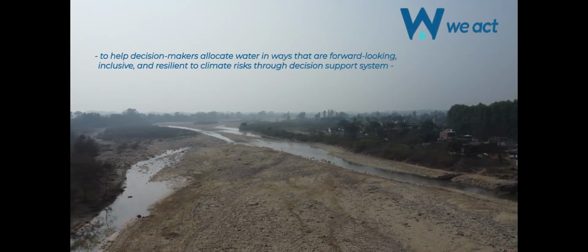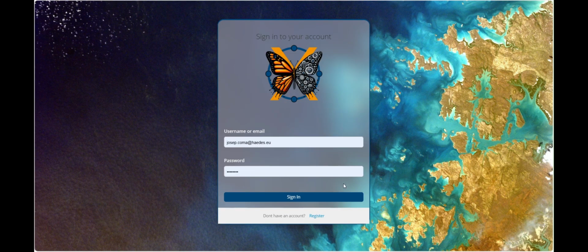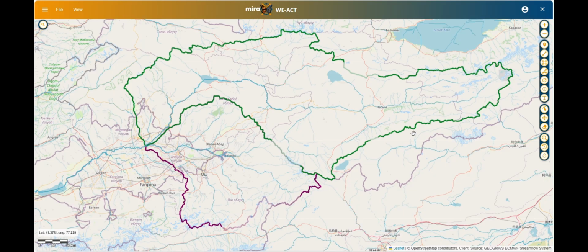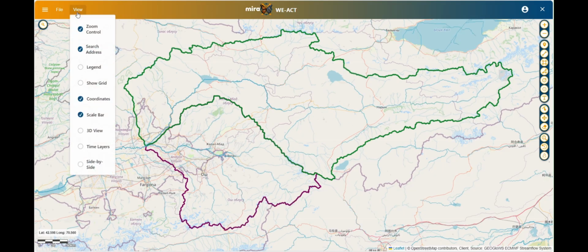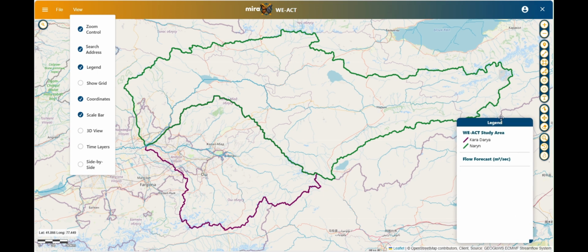This is the context for the WEACT project. The project aims to prototype, test, and deploy a decision support system for long-term, climate risk-informed water allocation planning. The demonstration focuses on 2 catchments in the upper Syr Darya, the Naryn and Kara Darya rivers, shared between Kyrgyzstan and Uzbekistan, and key areas of water trade-offs.